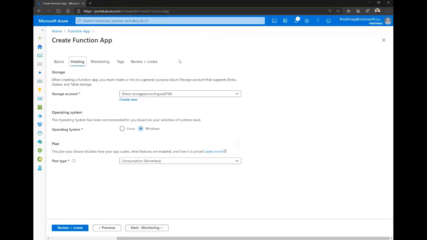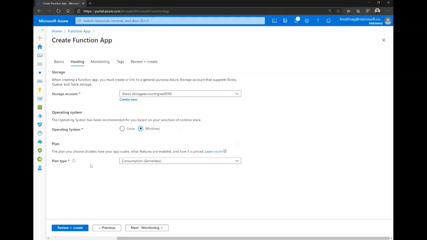So when we create a function app, we need a storage account. A storage account is here for the Azure function to be used for general purposes. For example, for the function code that will be uploaded later, and for the events that will be created or generated by the Azure Functions also. And then we also need to choose our operating system. Azure Functions supports Linux and Windows also.